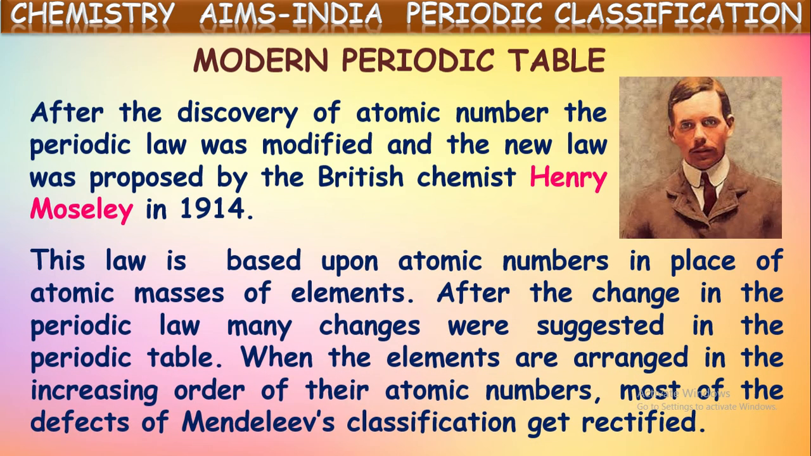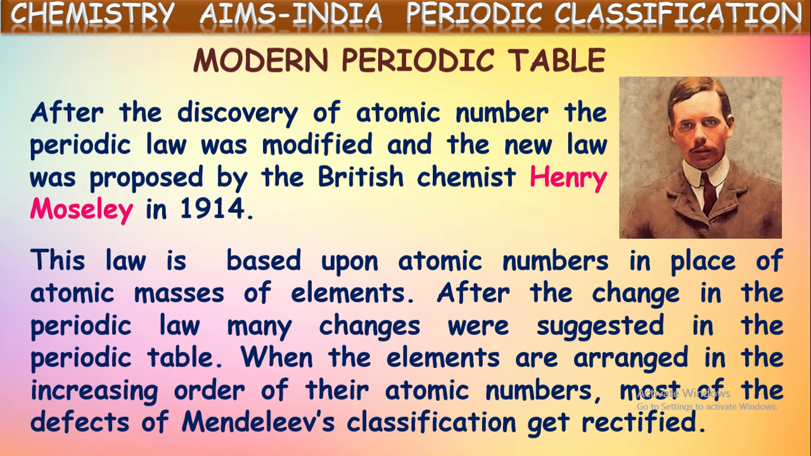This law is based on the atomic numbers in place of atomic masses of the elements. Till Mendeleev, Mendeleev and the earlier scientists had taken atomic mass as a base for classification or segregation of elements into different groups and batches. But for the first time, Moseley chose the atomic number for the classification of elements.